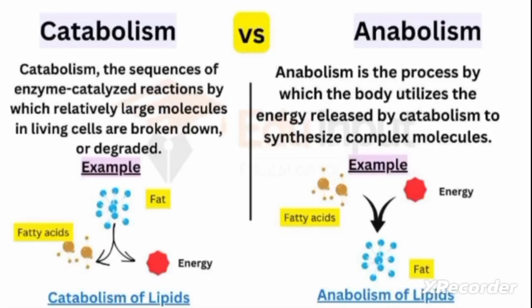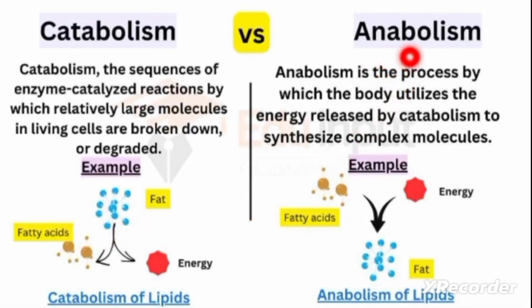Catabolism is the sequence of enzyme catalyzed reactions by which relatively large molecules in living cells are broken down and degraded. In simple language, catabolism is the breaking down of complex molecules into simple ones. As we can see, we have a complex fat here, and this is broken into simple molecules.